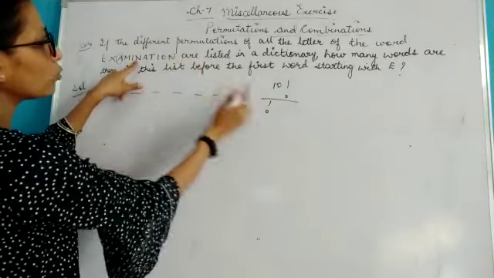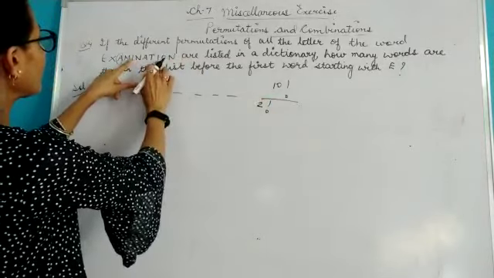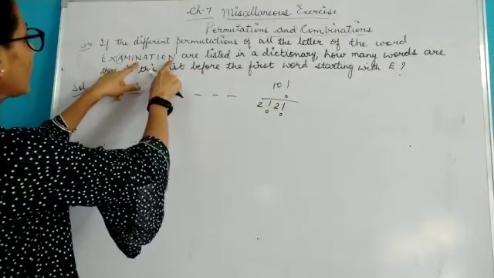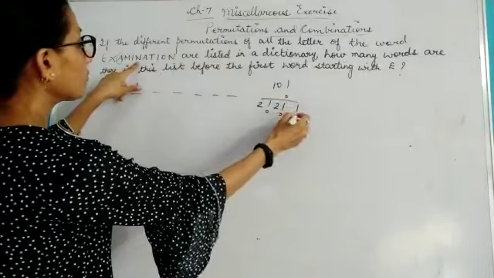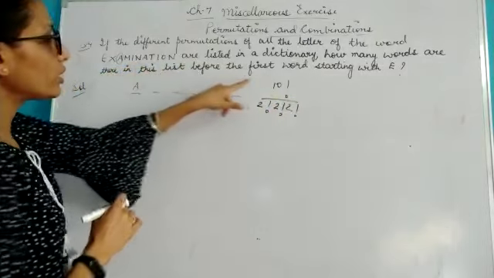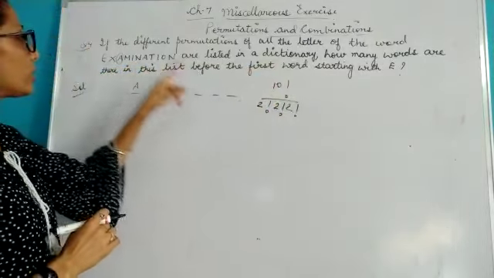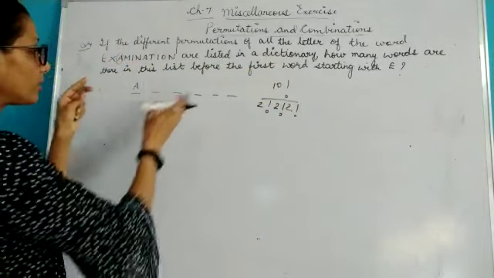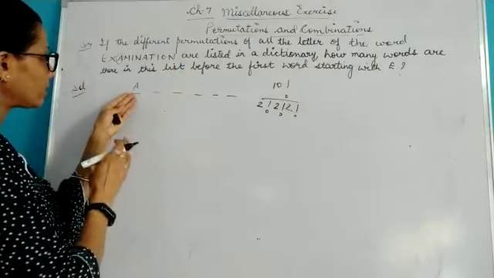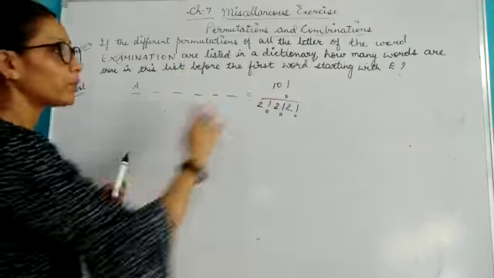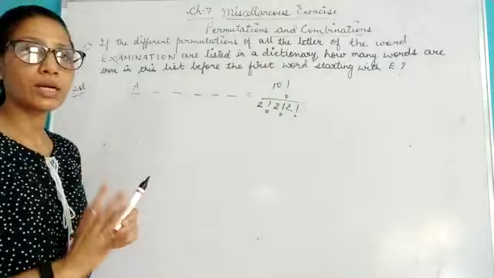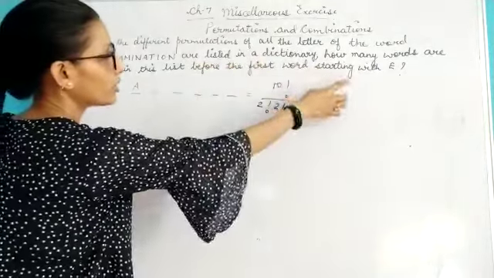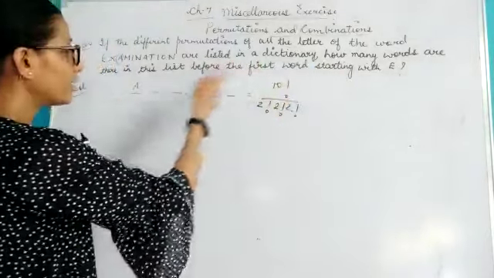N is repeating 2 times, so I am writing 2. I is repeating 2 times, so I am writing 2. Again N is repeating 2 times, so I am writing here again 2. So these are the number of permutations which are possible. That means the number of words which are starting with A are this number of words. These are the words which come before the letter E.